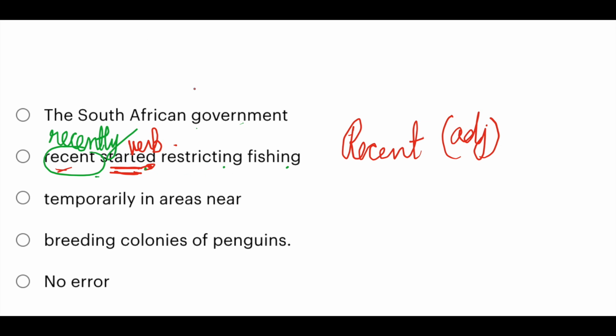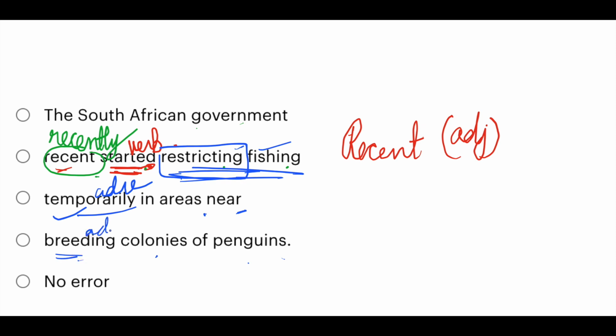Now note this: recently started restricting fishing temporarily. This restricting fishing is being modified using this adverb temporarily, in areas near breeding colonies of penguins. Now this breeding is acting as an adjective for colonies, which is a noun. So here the error is in part B.